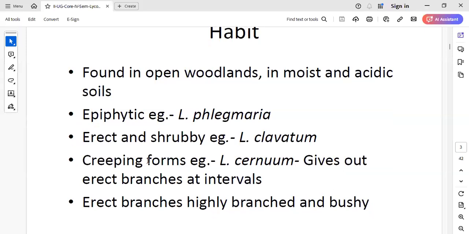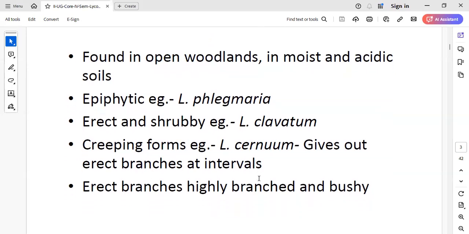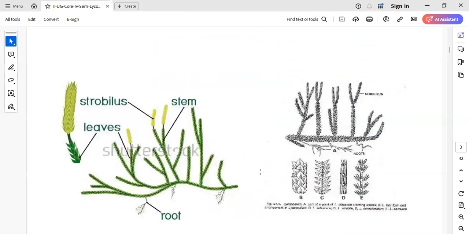And this plant Lycopodium gives erect branches at regular intervals. These branches are highly branched and give you a bushy appearance. So this is about the habit.